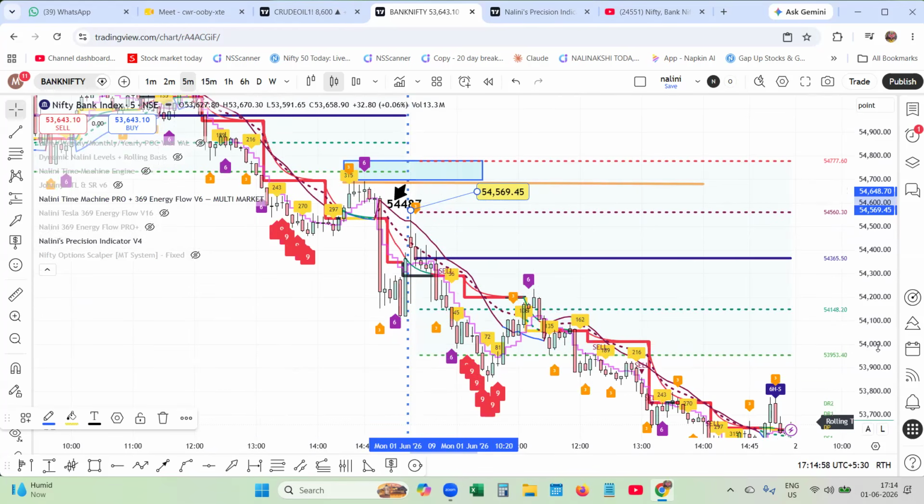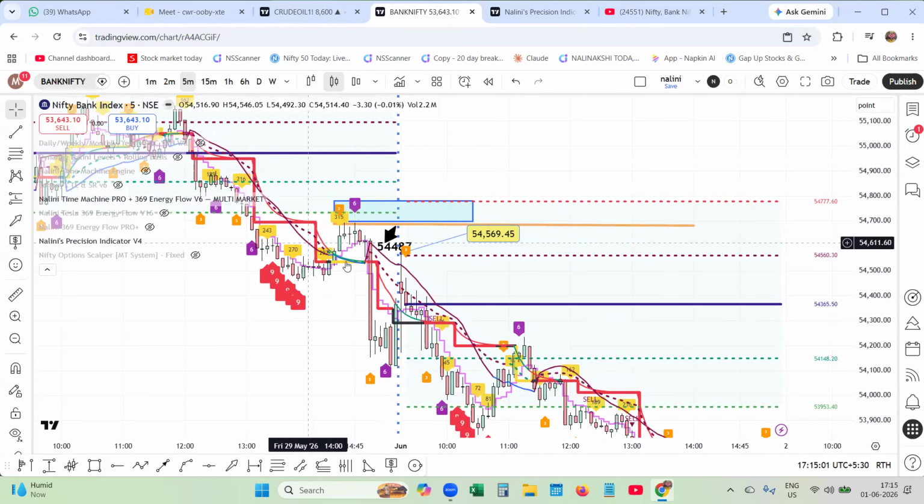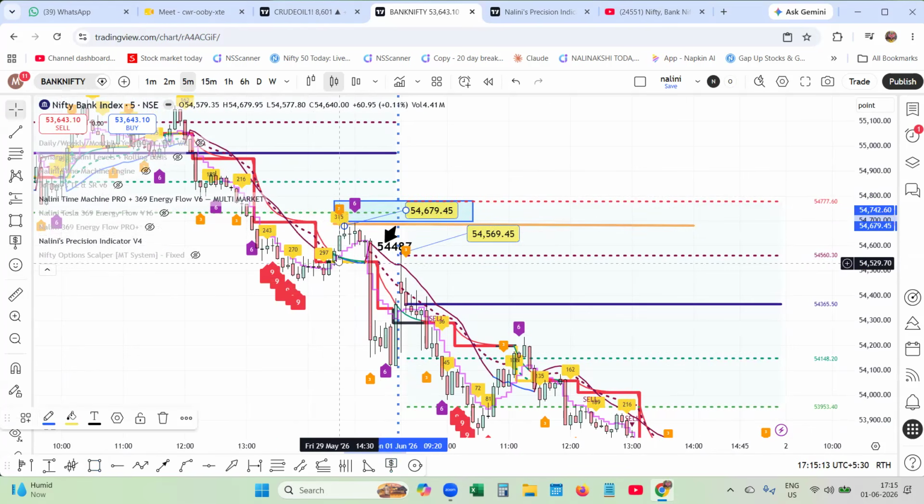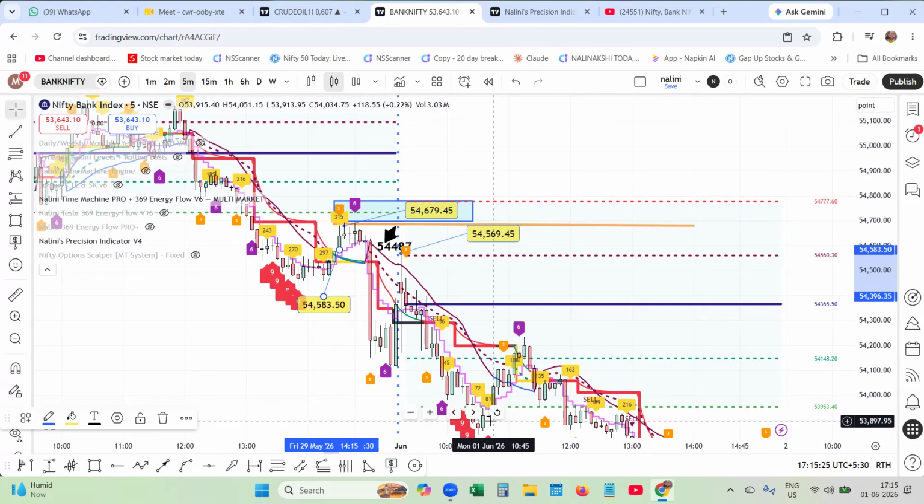Tesla numbers are very, very important. This is the previous day's very important closing 315 price level. Let me put this. The Tesla time slot candle 315 high was 54,679, and the Tesla low of that candle was 54,583. The market could not go even past this level. 54,500, and what is the low of this candle? 518.